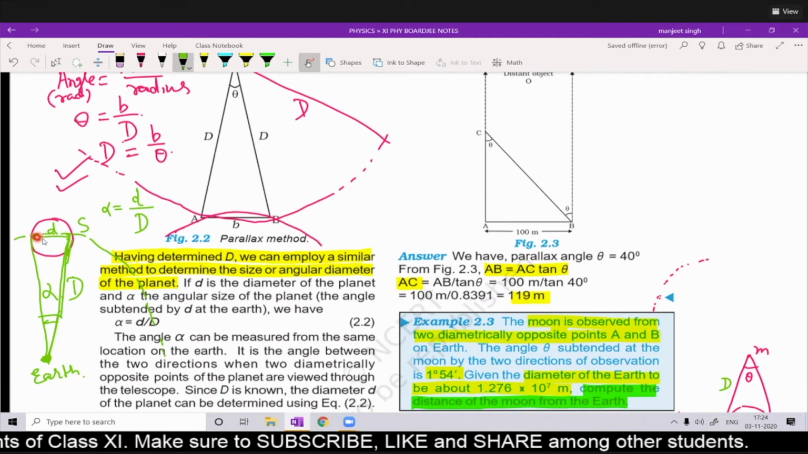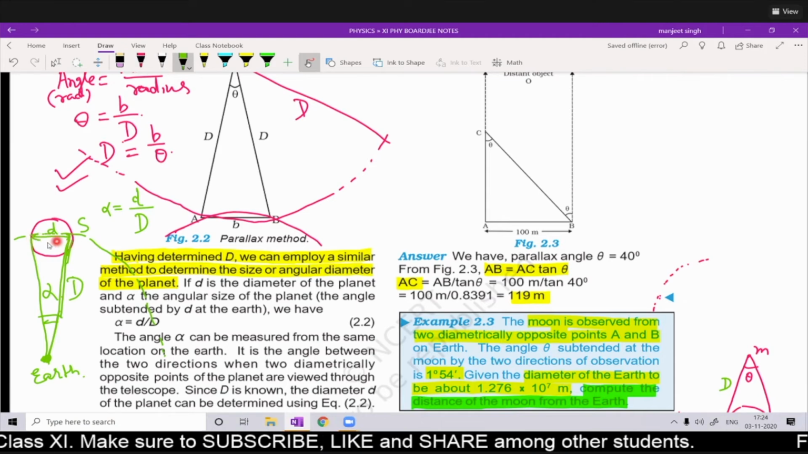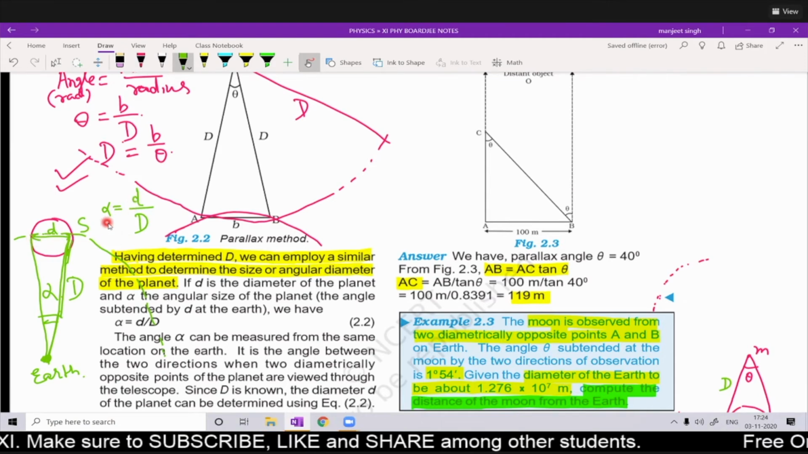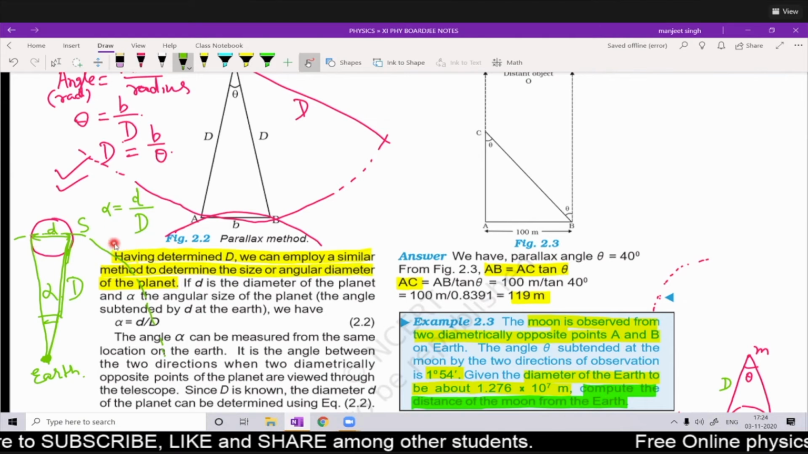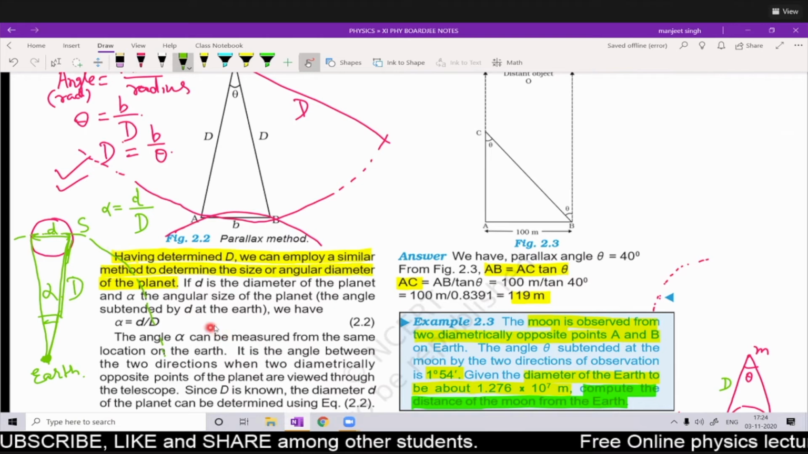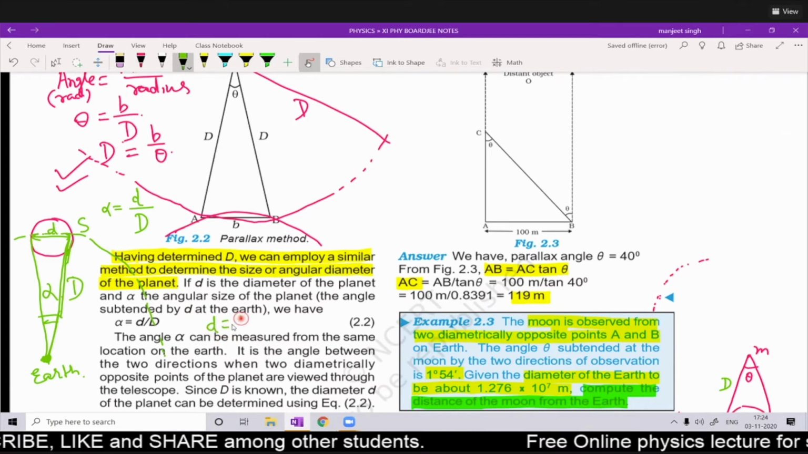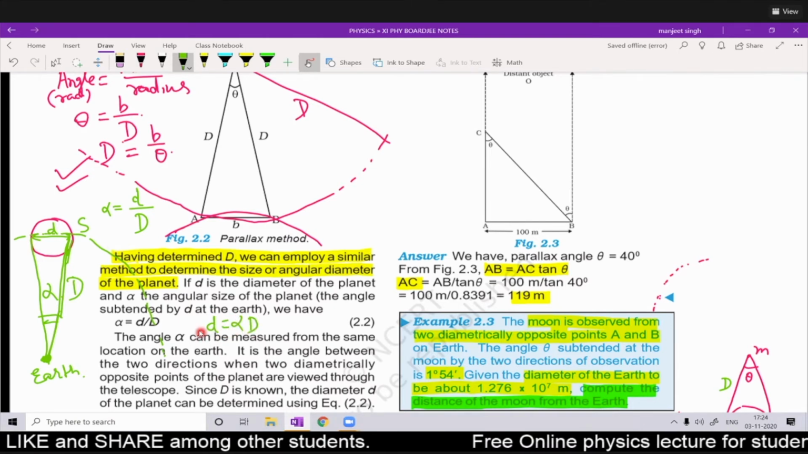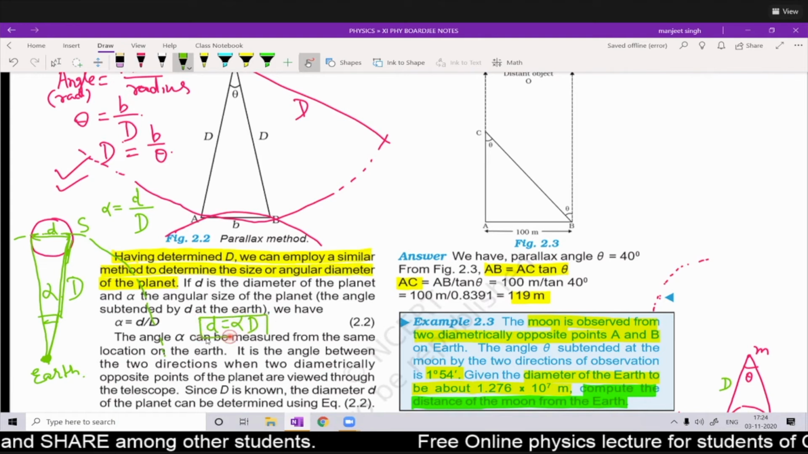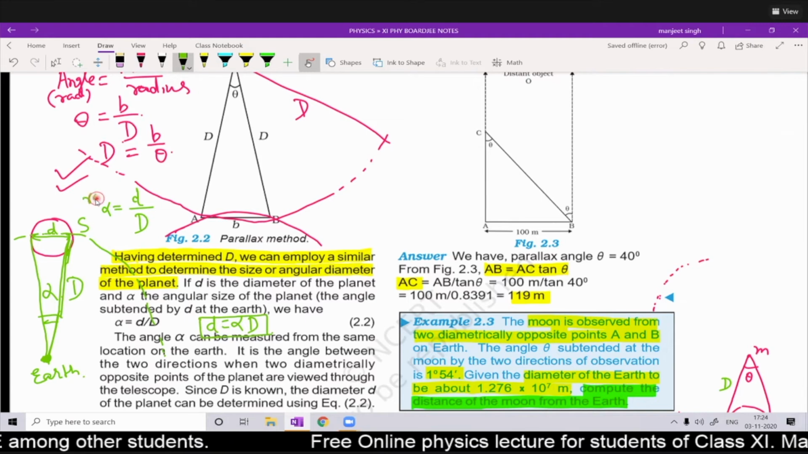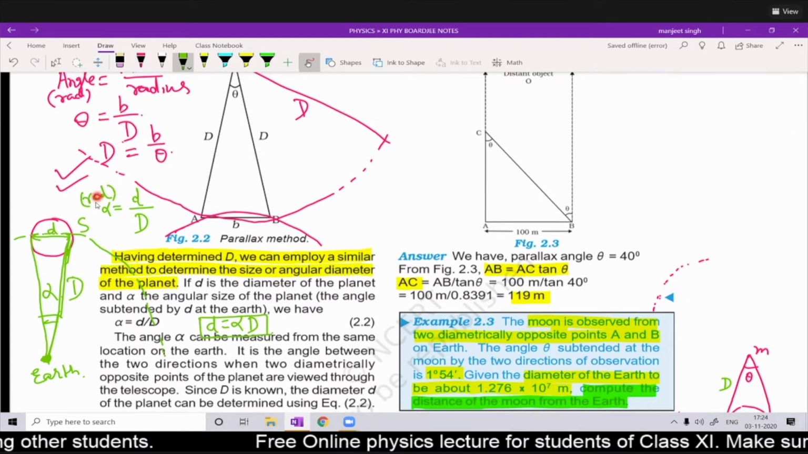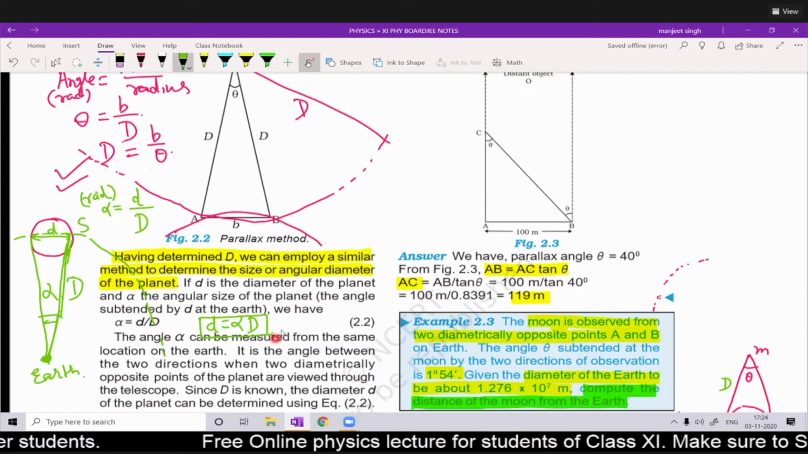So what do we have to calculate? The size of the planet, meaning the diameter of this planet. So d is equal to alpha times D. Angle is always to be measured in radians. You have to remember that wherever an angle comes in a formula, you have to keep it in radians.